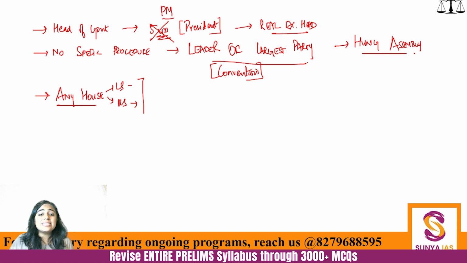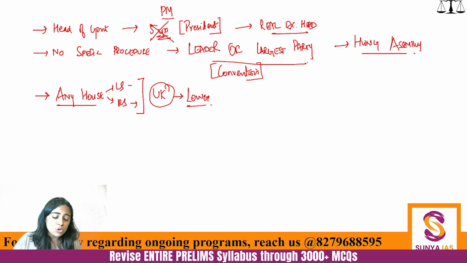Please keep on writing as I'm saying. This is in contrast with UK. In UK, the Prime Minister can only be from the lower house, that is the House of Commons. There, the lower house is called the House of Commons. So, Prime Minister can only be from the House of Commons in UK. That is not the case in India, right? So, this is something about the Prime Minister that you need to remember.